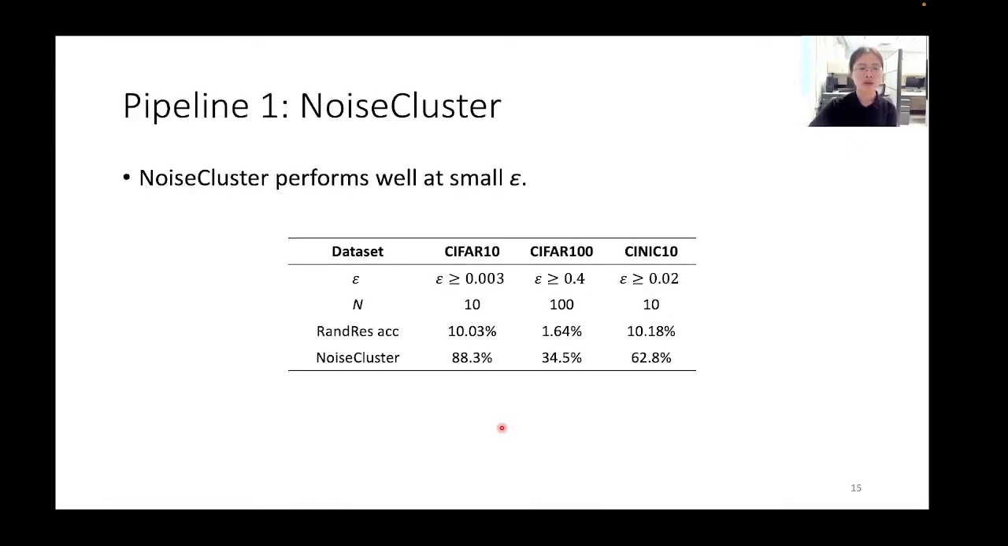We first evaluate our pipeline 1, NoiseCluster, where we can see that the NoiseCluster performs well at small epsilon. For example, on CIFAR-10, even when epsilon is equal to 0.003, while the randomized response only gives a label accuracy of 10.03%, which is close to totally random, the NoiseCluster can still have a high performance of 88.3%. And this is also true for CIFAR-100 and CINIC-10.